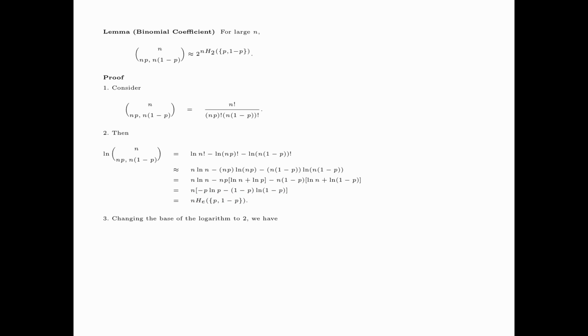Upon changing the base of the logarithm to 2, we have log 2 of the binomial coefficient approximately equal to n times the entropy of the binary distribution p, 1 minus p in base 2. And this proves the lemma.